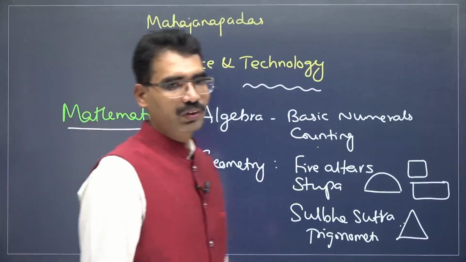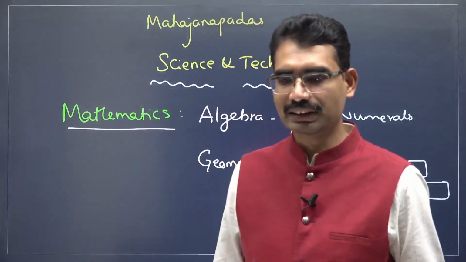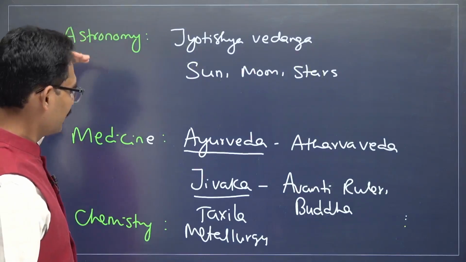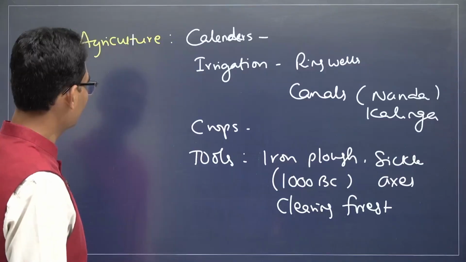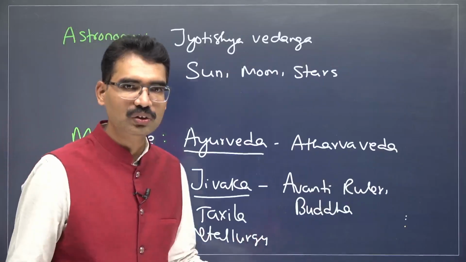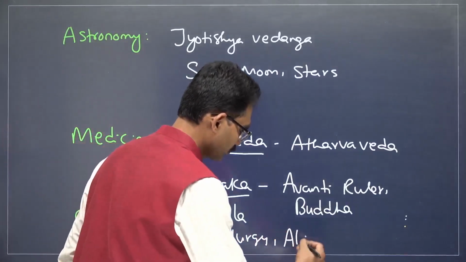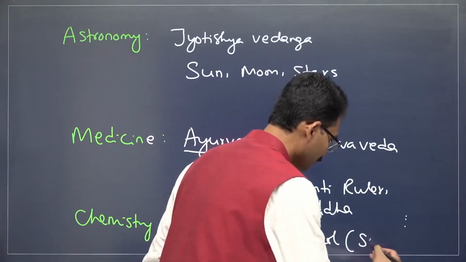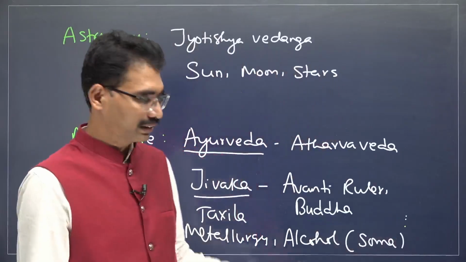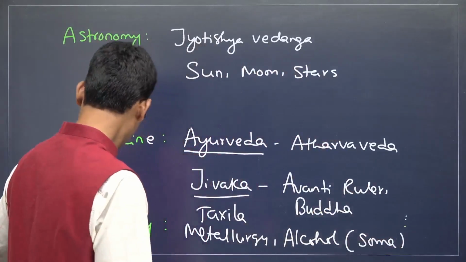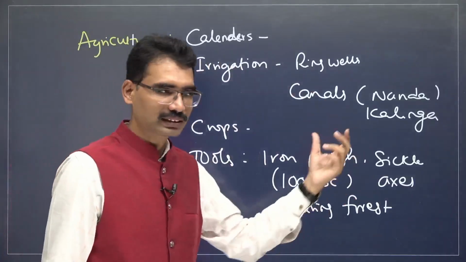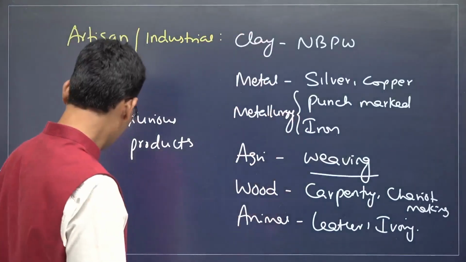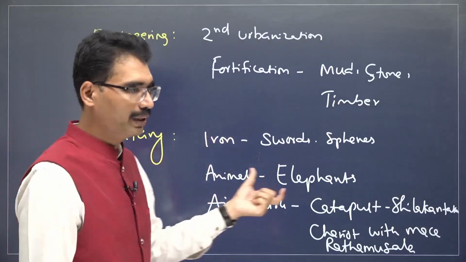Identify this. What are the various developments during the Mahajanapada time period? Mathematics developed, astronomy continuing, medicine continuing, chemistry continuing. And when it comes to chemistry, you can also include making of alcohol. Since the Vedic, Rigvedic time period itself, creation of the Soma drink, that practice continues. Next one, agriculture, various practices. Artisan and industry related: clay, metal, metallurgy, wood, animal based products, engineering related, military related.